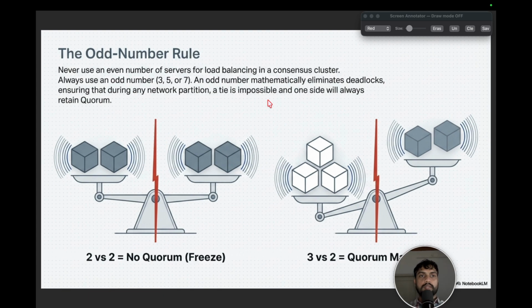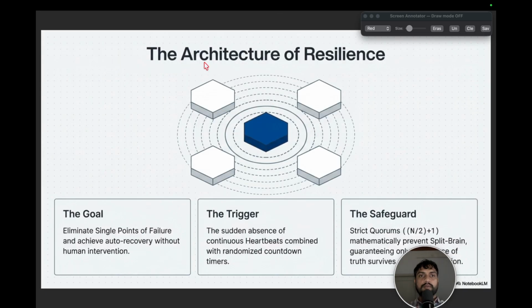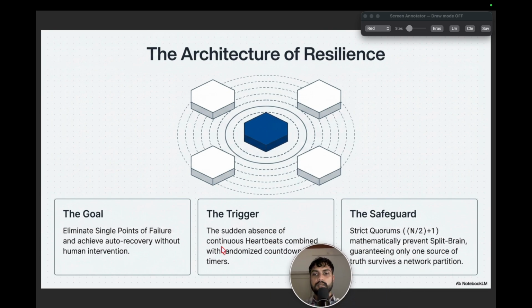Okay, so this has to be kept in mind. So the architecture of the resiliency. Here the goal was to eliminate the single point of failure, and we were able to do it by having multiple nodes and implementing this Raft algorithm. Then the trigger here is the sudden absence of the continuous heartbeats combined with randomized countdown timers. That will help us to select the next leader. And the safeguard here is that the strict quorum mathematically prevents the split brain.